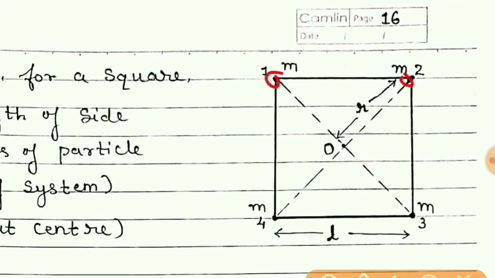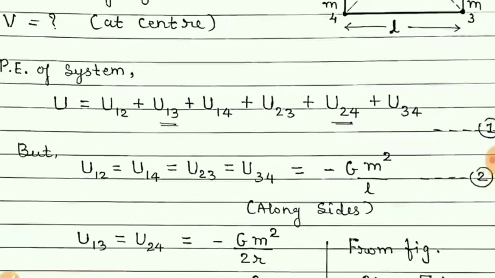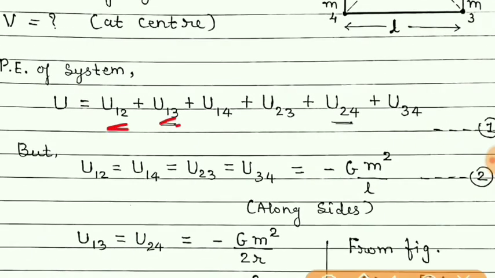First pair is 1 and 2, then second pair will be 1 and 3, third pair will be 1 and 4, then 2 and 3. We cannot take 2 and 1 because already 1 and 2, that pair is considered. So 2 and 3, then 2 and 4, then 3 and 4. So you will get such 6 pairs, and each pair has a potential energy.